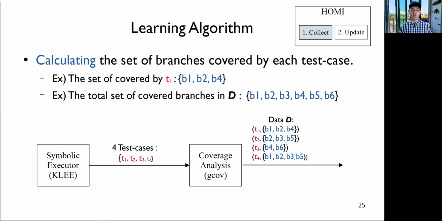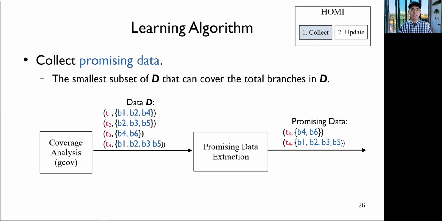After the coverage analysis of each test case, we can generate data D. For example, in data D, the test case T1 covered 3 branches, B1, B2, B4. Likewise, the total number of branches covered by all test cases is 6, from B1 to B6. After generating data D, we collect promising data. In this work, promising data is the smallest subset of D that can cover the total branches in the set D. In this example, using only 2 test cases, T3 and T4, we can cover all 6 branches.